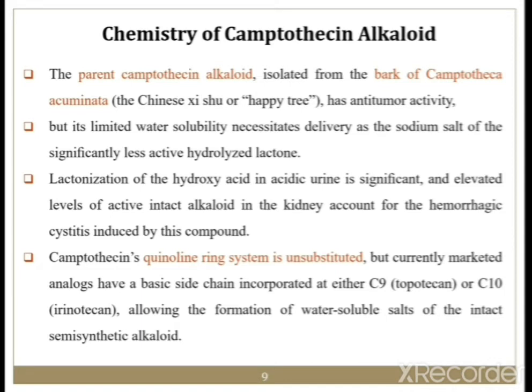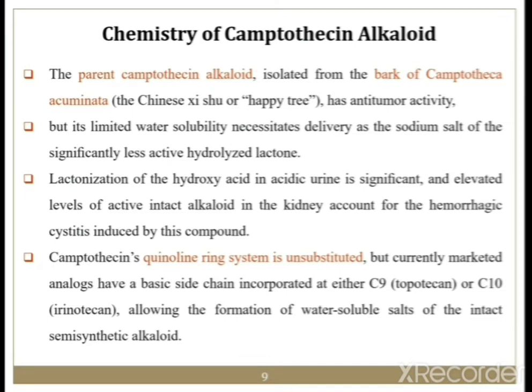Lactonization of the hydroxy acid in the acidic urine is significant, and elevated levels of the intact alkaloid in the kidney account for the hemorrhagic cystitis induced by the compound.